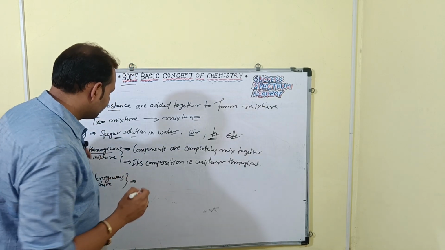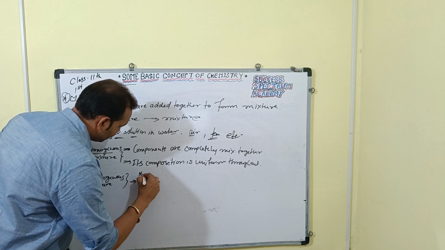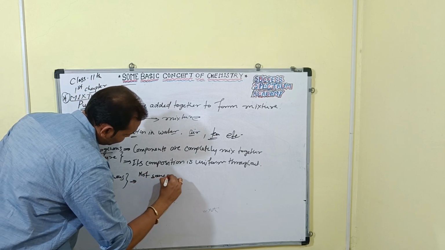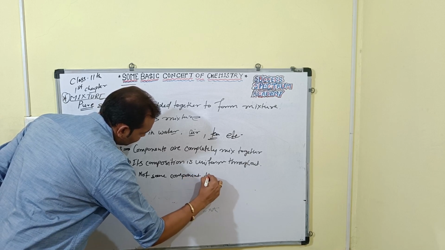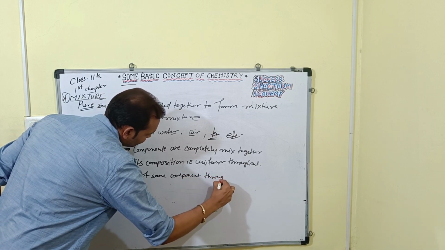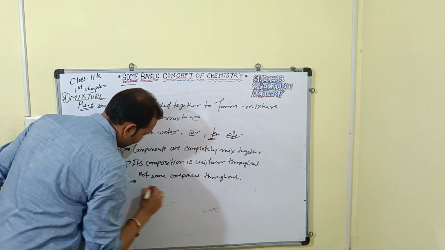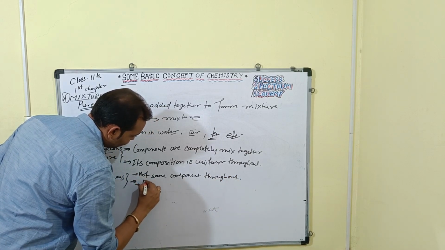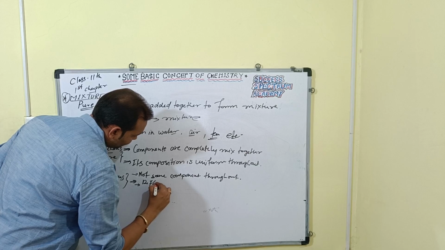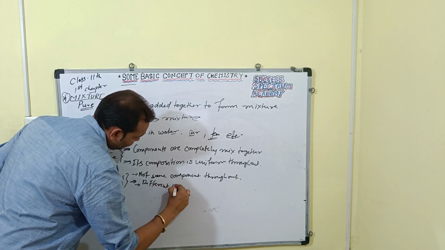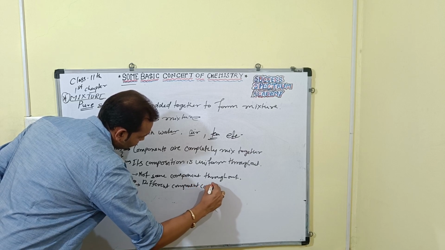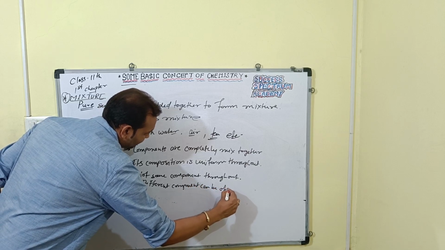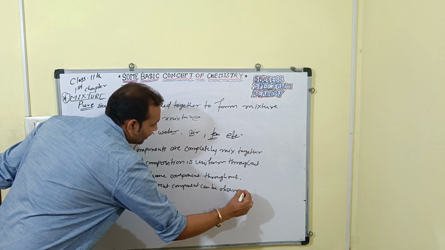So here, not the same component throughout, or we can say different components can be observed, right?